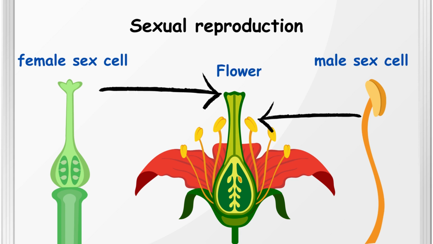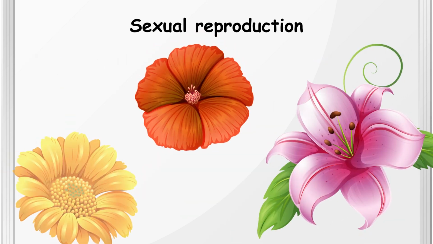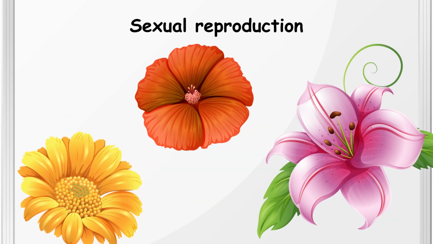Flowers play a crucial role in sexual reproduction in plants. They are the reproductive structures that produce the male and female sex cells. Flowers come in many different shapes, sizes, and colors, and they attract pollinators such as bees and butterflies.